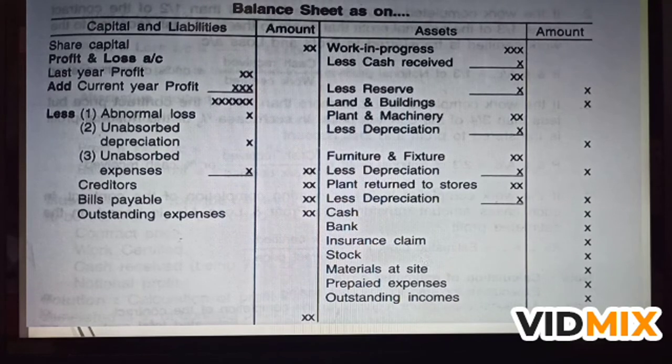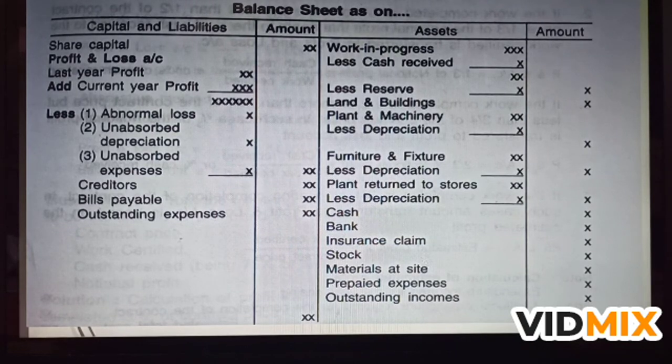Coming to the current assets, cash and bank are to be shown on the asset side. Sometimes if there is any claim from the insurance company, that is to be taken on the asset side of the balance sheet as insurance claim. And if there is any stock of material at site, stock of plant and machinery at site, then prepaid expenses, then outstanding incomes. These are all items that will come on the asset side of the balance sheet.